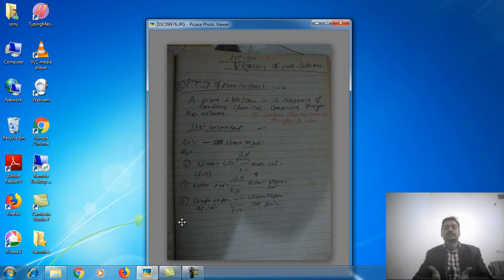If heating is continued, then this water having a temperature of 100 degrees centigrade is converted into steam of temperature 100 degrees centigrade.